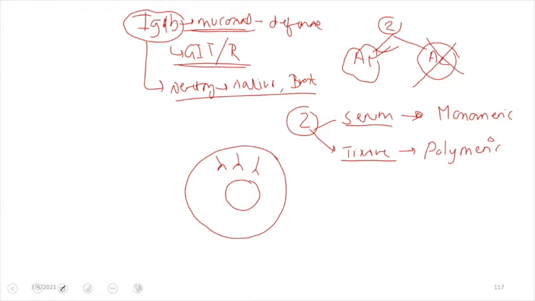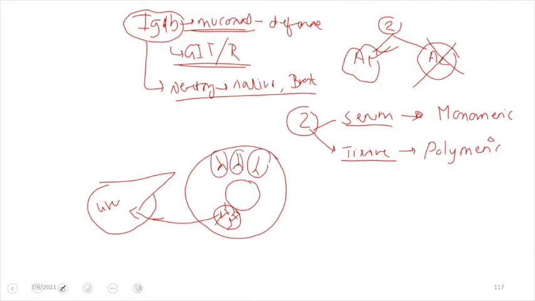But sometimes, due to excess production or decreased clearance, there can be a polymeric form of IgA antibody in the serum. This polymeric form is continuously cleared by the liver, which takes the polymeric form from the serum, so eventually the serum has just the monomeric form. It is important to know this, because we'll be discussing it subsequently in the pathogenesis.